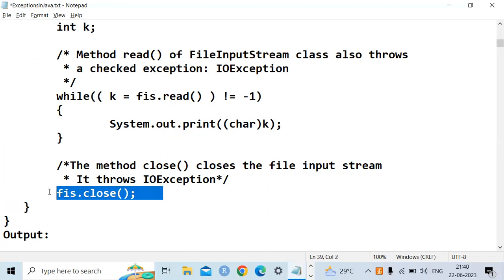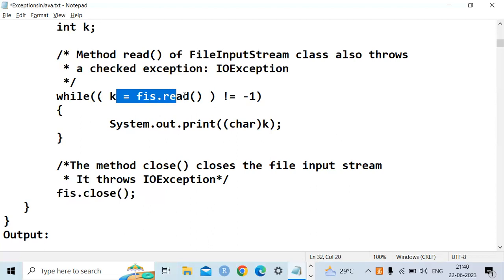Why we need to close the object: once you open the object, memory will be allocated. Whatever memory is allocated, we use it during the operations. To read the file, I am using that memory. So once the task is completed, I have to close it. Why close? Whenever you close, the memory can be utilized by someone else. That is the concept of deallocation. When you close the stream, the stream can be used by another person.